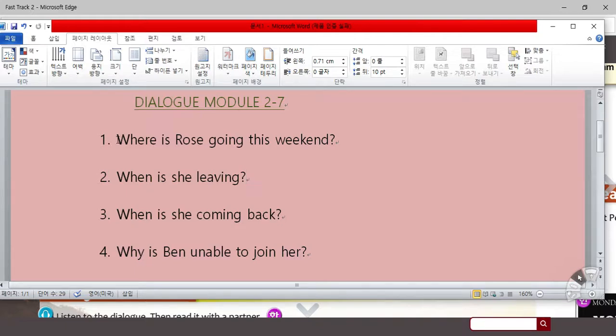Number 1, where is Rose going this weekend? Number 4, why is Ben unable to join her? So we're talking about 2 people, Rose and Ben. Rose, that's the woman. Where is she going this weekend? So we're looking for a place. 2, when is she leaving? And 3, when is she coming back? Number 4, why is Ben unable to join her?